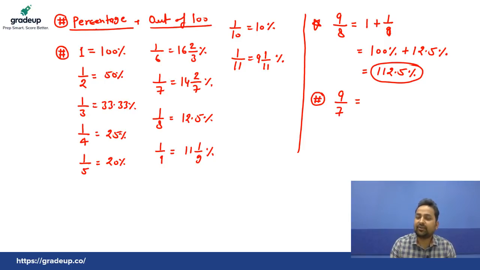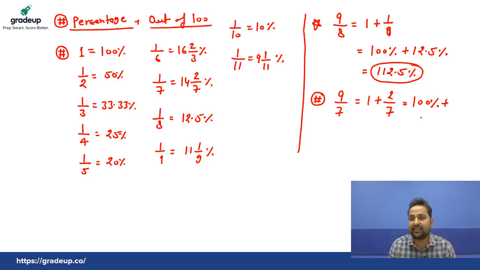Ashray, yes, we can also solve the questions. 9 by 7, very simple, that is 1 plus 2 by 7. Yes or no? So 1 equals 100%, we all know. 1 equals 100%. Okay, plus 2 by 7. 1 by 7 equals 14 whole 2 by 7% or 14.28%.